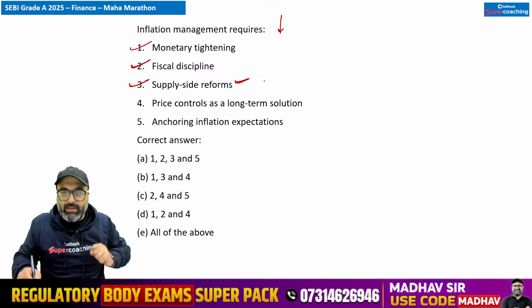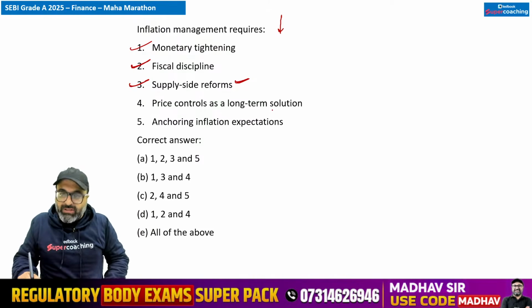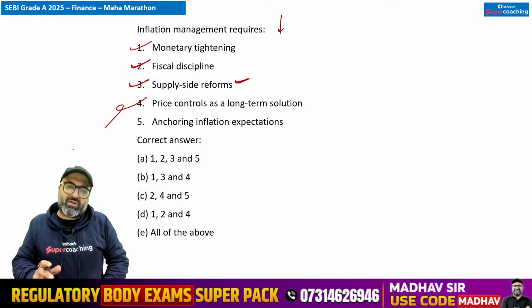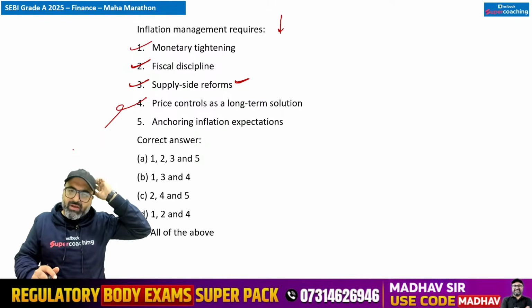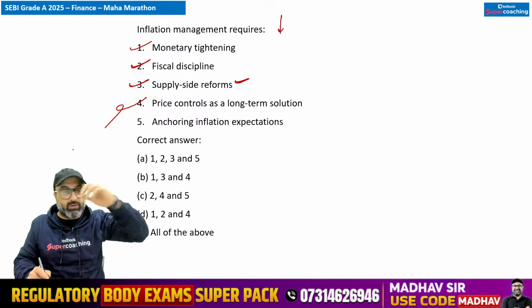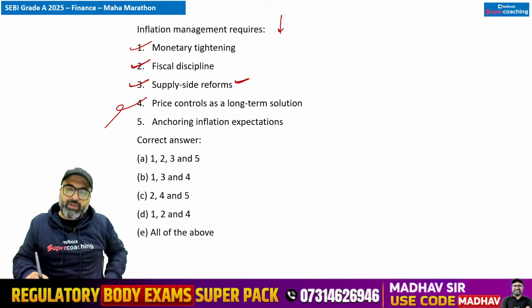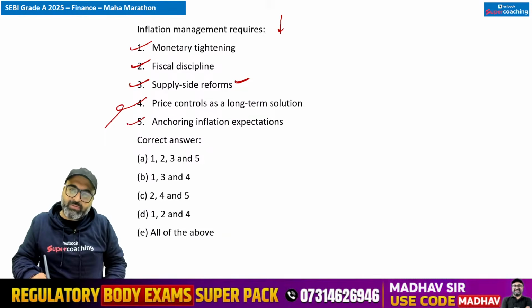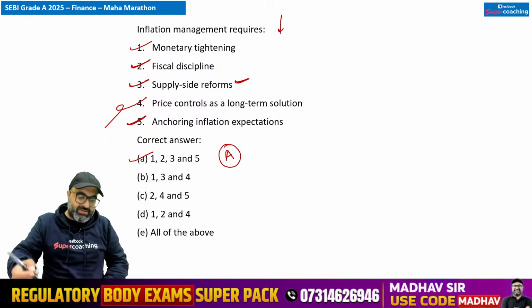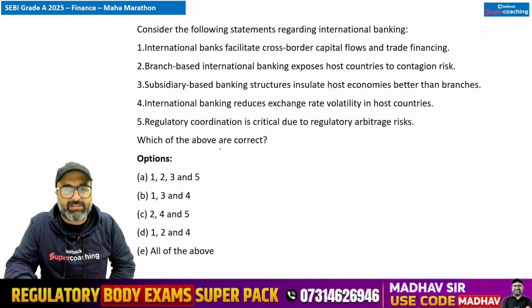That is correct. Price control as a long term solution, price controls as a long term solution नहीं है. प्राइस को कंट्रोल करना तो इंस्टेंटली करना होगा, लॉन्ग टर्म में you cannot control the price and it cannot happen. Anchoring inflation expectations, बिल्कुल सर, जो भी इन्फ्लेशन की एक्सपेक्टेशंस हैं उन्हें आप पहले से चेक कर लो और उन्हीं के अगेंस्ट you take the corrective measures in order to avoid immense increase in the prices.